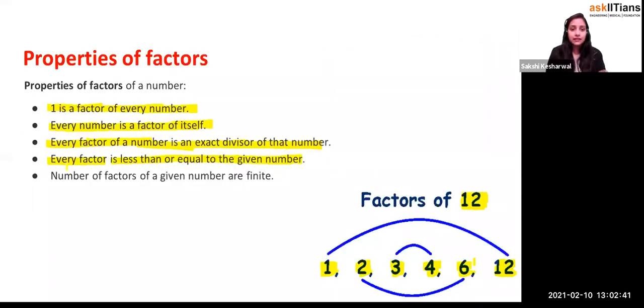Let's talk about the factors of 2. It says less than or equal to, and that is an important word. What are the factors of 2? It will be 1 and 2, right? How many factors does it have? It has 2 factors. So every factor is less than or equal to the given number.